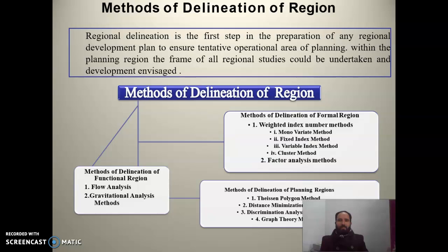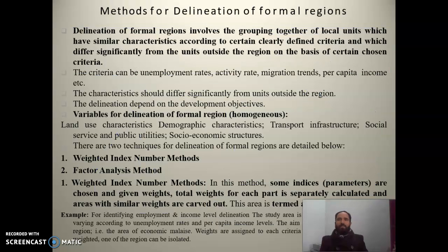Methods of delineation of the functional regions, which include the flow analysis and gravitational analysis methods. The methods of delineation of the formal regions are the weighted index number methods, monovariate methods, fixed index methods, variable index methods, and the cluster methods. Factor analysis is another method which we may apply for delineation of the regions. And the methods of delineation of planning regions include the Thyssen polygon method, distance minimization method, discriminant analysis method, and graph theory method.